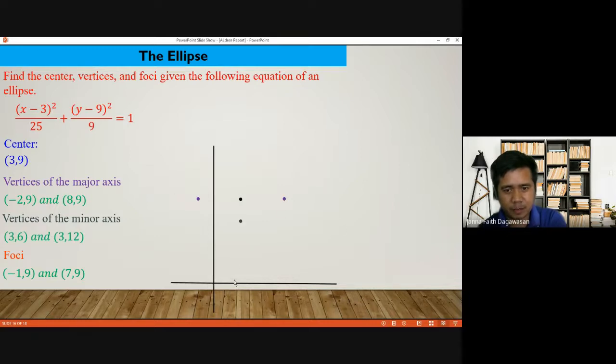The minor axis points are (3, 6) and (3, 12). Connect them together. That is the image of our ellipse. The foci are negative 1, 9, and 7, 9. And this is the image of our ellipse.